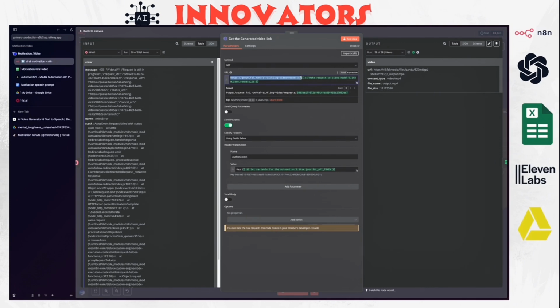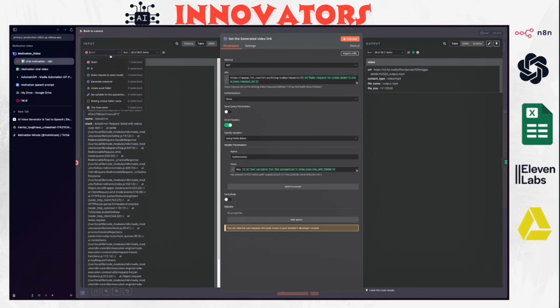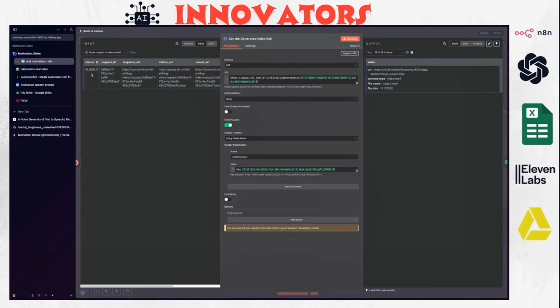Inside the URL, you will have the same URL as the make request to video model, plus the request ID that we got from this node here. So that request ID, you're just going to drag it and put it here. And for send headers, you will add the authorization, and then add the key, the same as we did in the make request to video model.